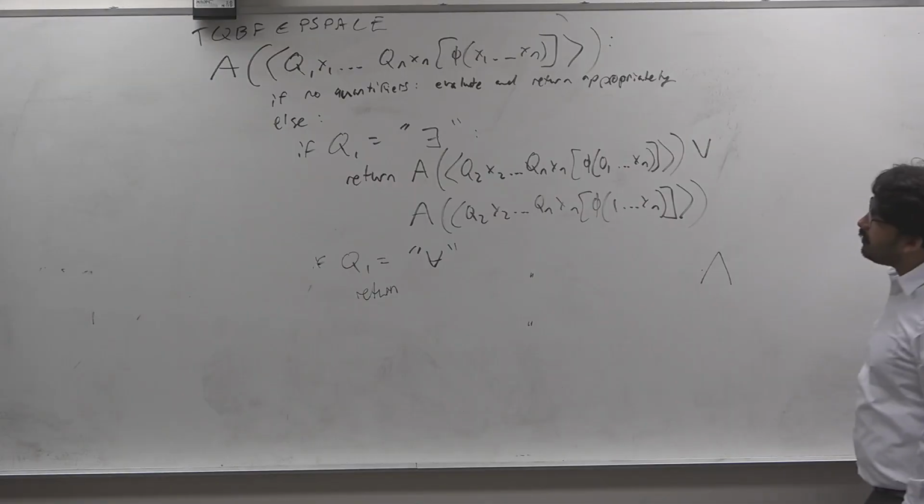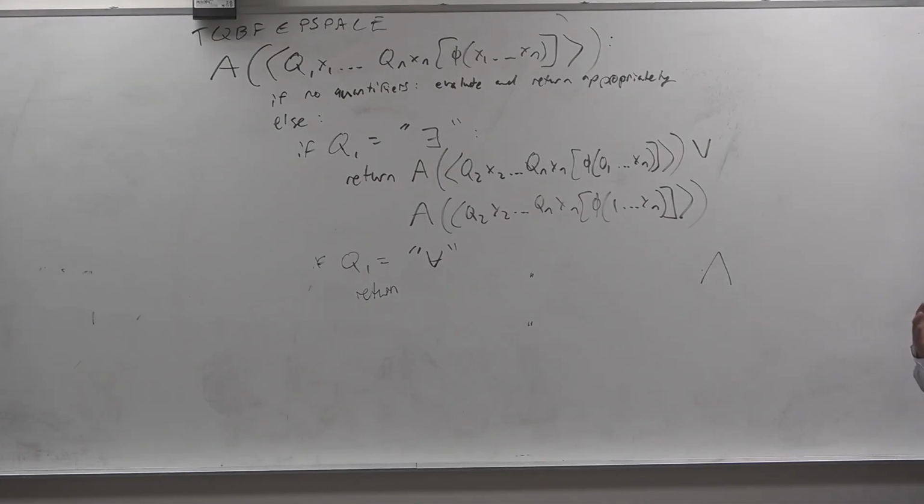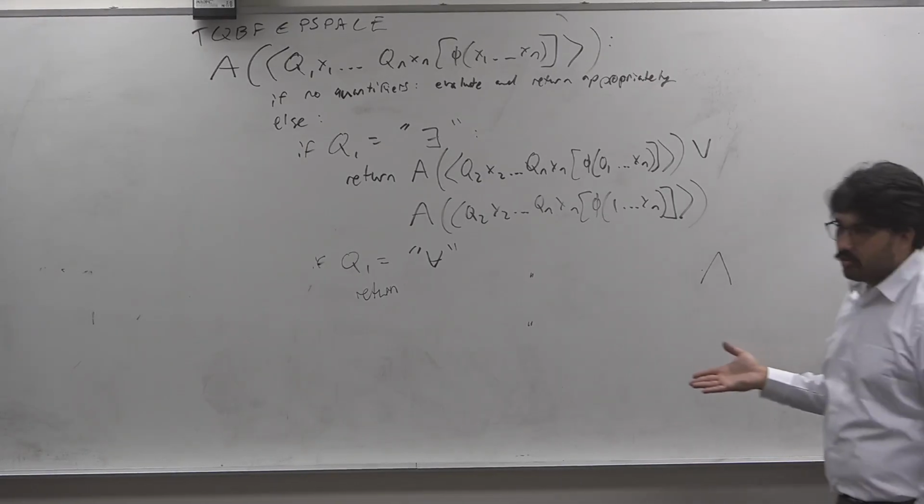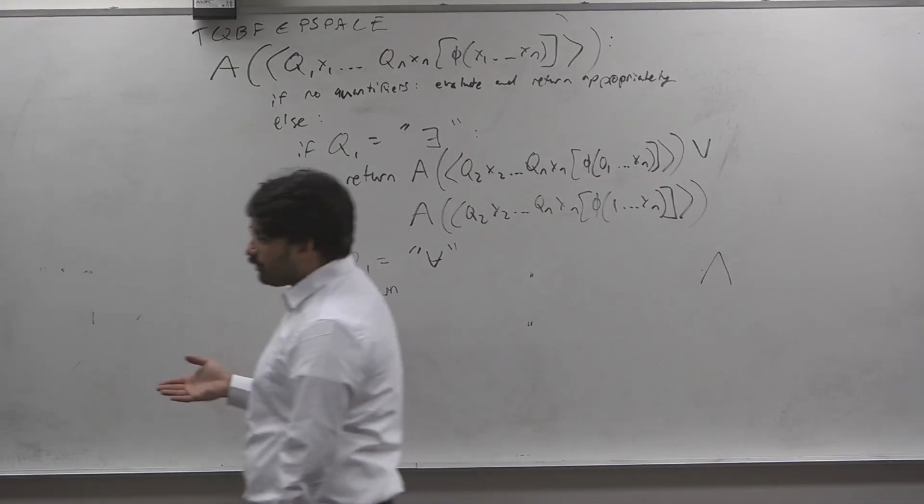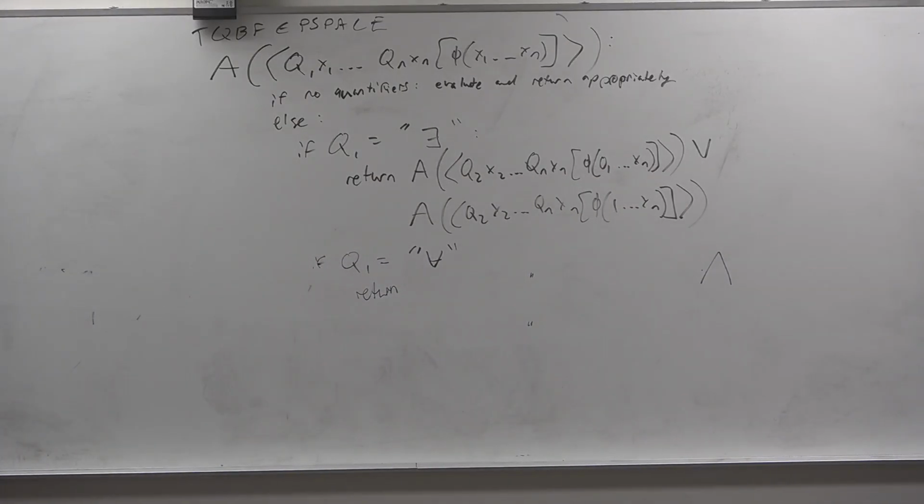It's important to remember that TQBF quantifies over a Boolean only. It cannot quantify over, for example, a string. It must be a single bit. It turns out that won't be too problematic for us. Either way, this is an algorithm for TQBF. Before we get into the analysis, do we agree that it solves TQBF? Okay, what is the space complexity of it?